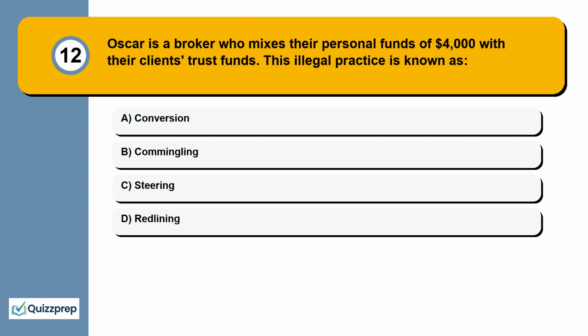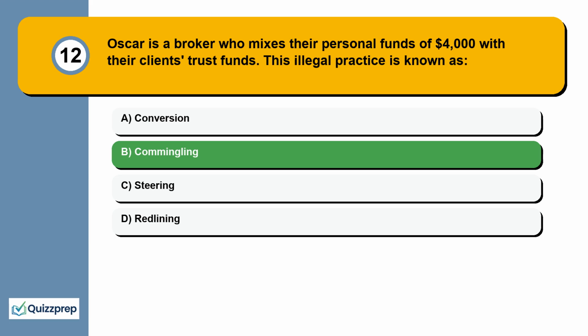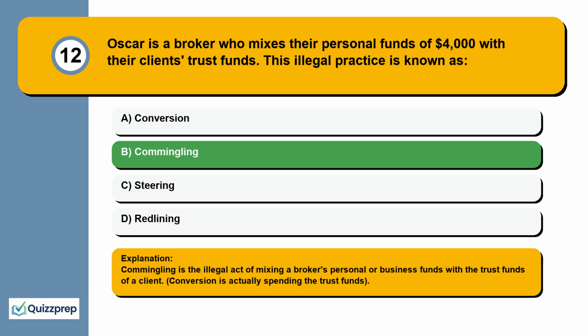Question 12. Oscar is a broker who mixes their personal funds of $4,000 with their clients' trust funds. This illegal practice is known as conversion, commingling, steering, redlining. Commingling is the illegal act of mixing a broker's personal or business funds with the trust funds of a client. Conversion is actually spending the trust funds.